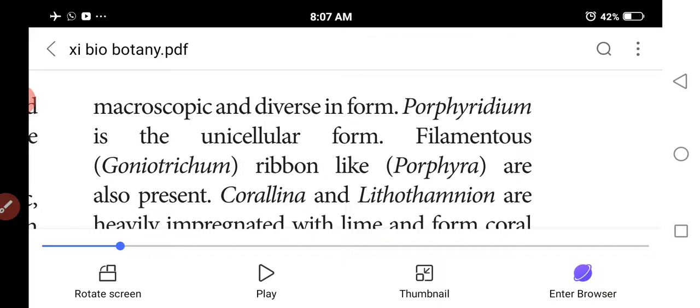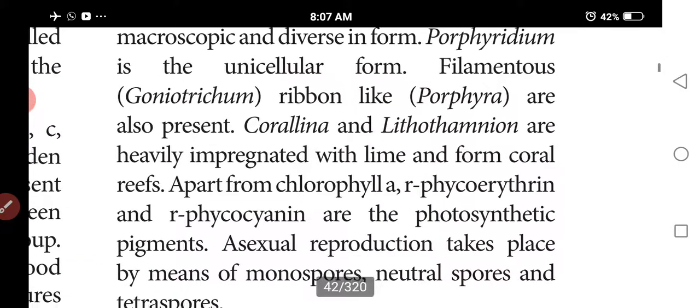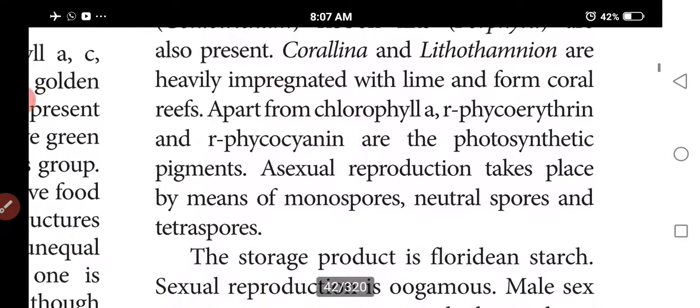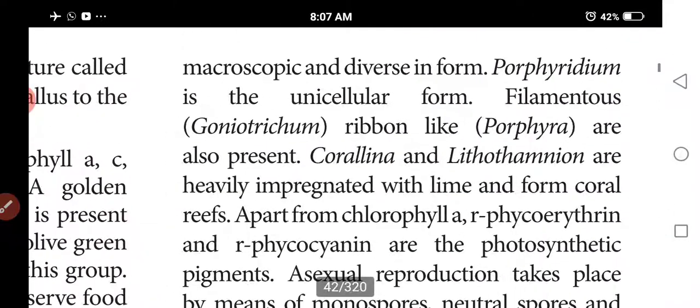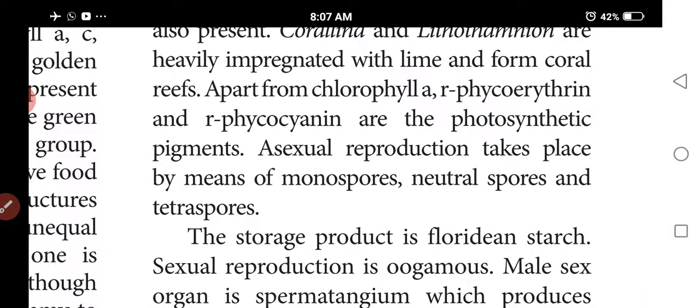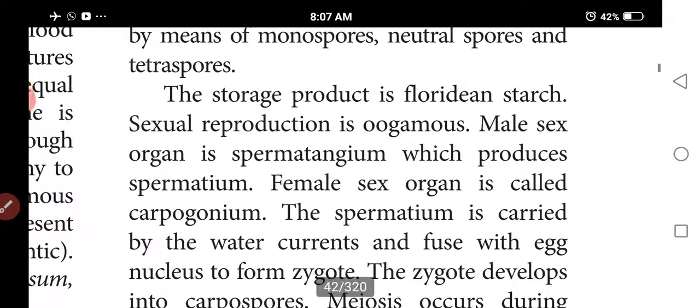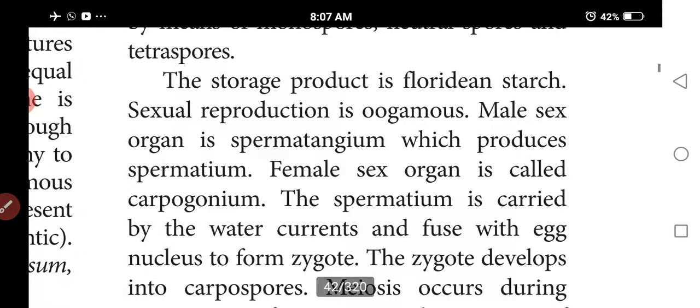Sexual reproduction is by a specialized type of oogamy, by spermatium. The female sex organ is called carpogonium and the male sex organ is called spermatium. After the female and male sex organs fuse, carpospores are formed.